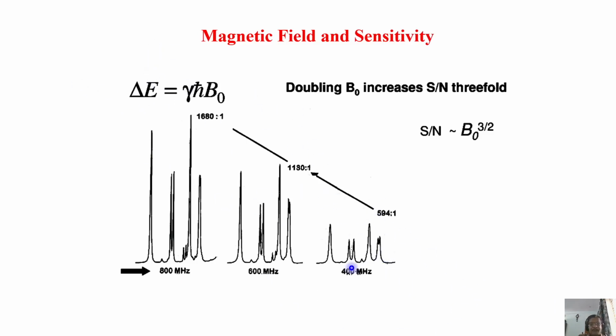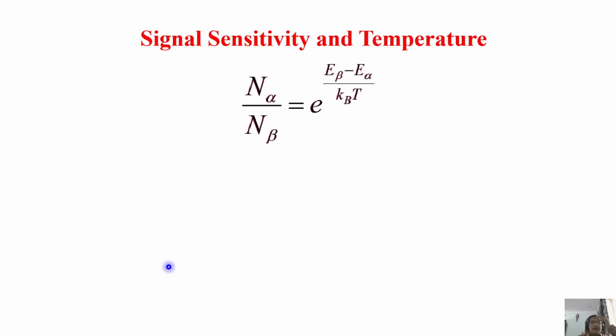See, at 400 megahertz, signal to noise ratio is about 600, but here it is about 1700. Nearly threefold enhancement in the sensitivity just by doubling the magnetic field. See this type of spectrum what you get here, and what is the type of spectrum you got just by doubling the magnetic field. It is a significant achievement. Okay. So now this is as when you play with the magnetic field.